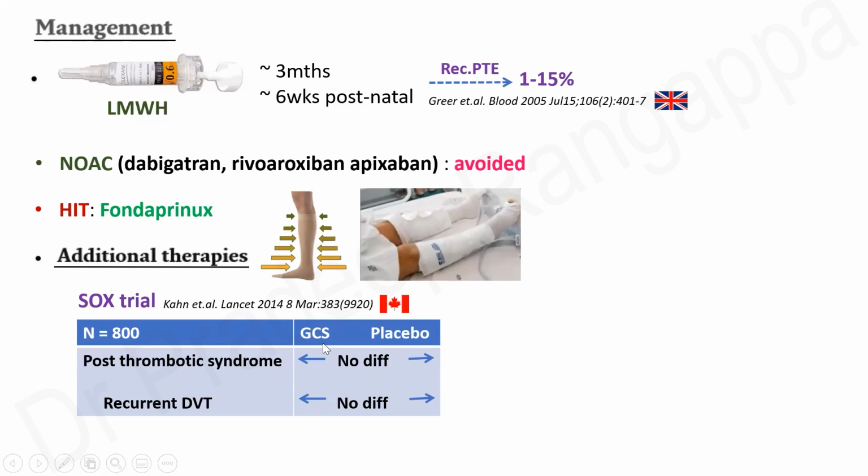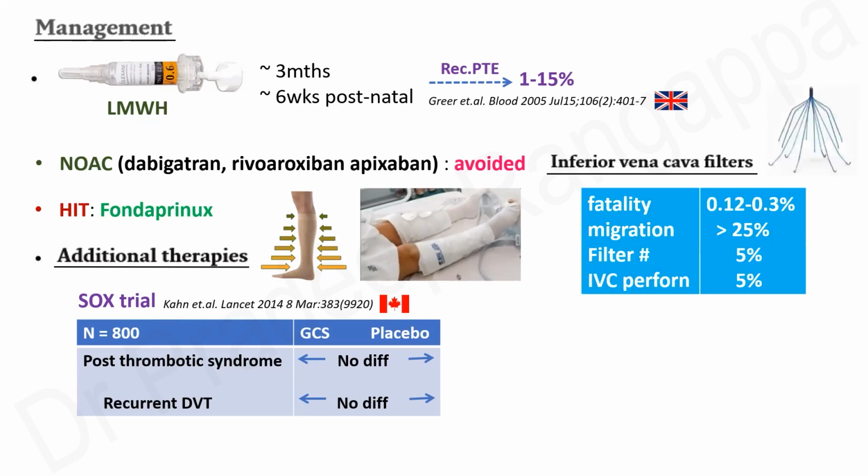So the socks that you put. So graded compression stockings had no benefit in post-thrombotic syndrome or preventing recurrent DVT. So sequential calf compressions along with graded compression stockings could be considered if there is contraindication to pharmacological therapy. So inferior vena cava filters can be considered. So the fatality of this, there are risks associated with this. 0.12 to 0.3% is the fatality.